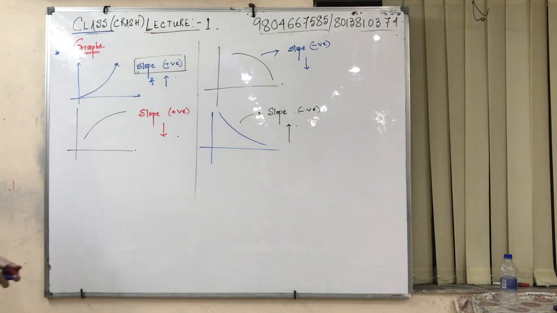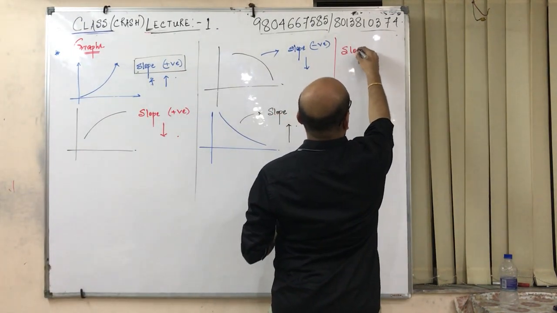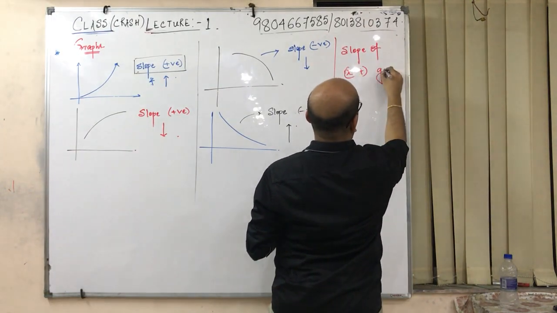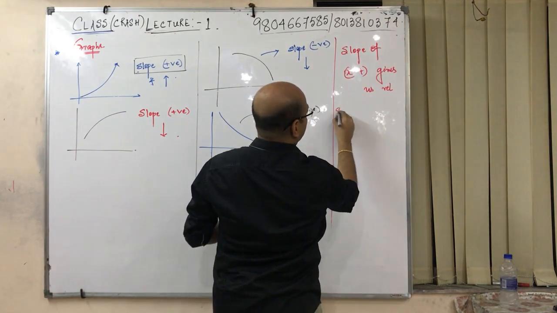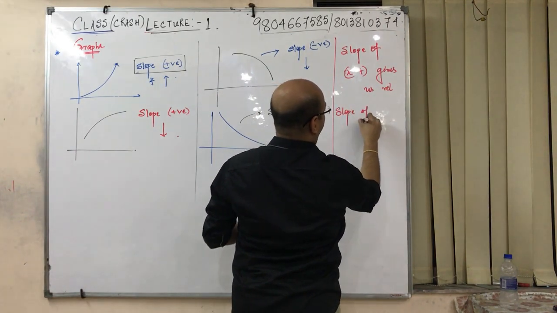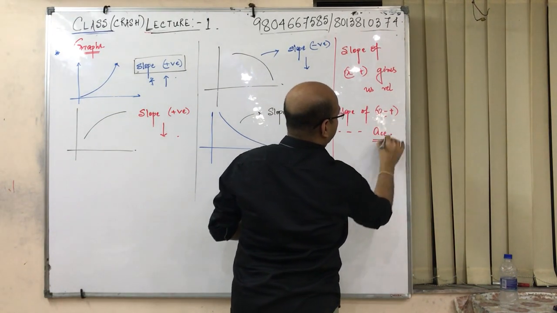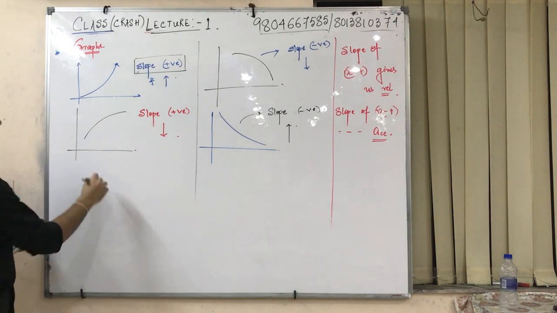Why do I say this? Because slope of the xt curve gives us velocity. Slope of the vt curve gives us acceleration. You should keep it in mind.